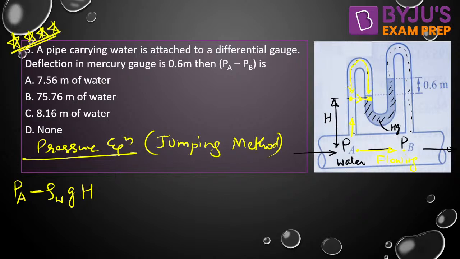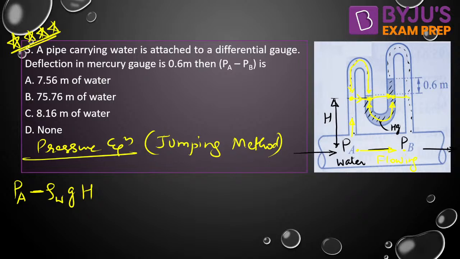So the pressure at here will also be the same as the pressure here. Can we jump further from here to here? Yes, we can jump again. Why? Because these 2 points are also satisfying all the conditions of Pascal's law: same elevation, static fluid, and they are joined by the continuous mass of mercury.